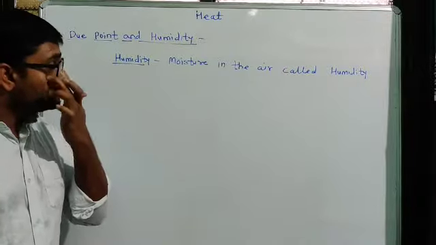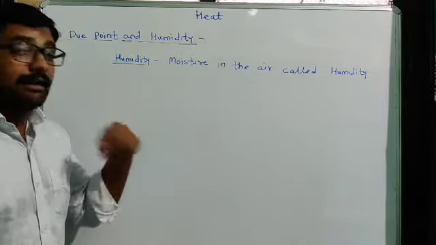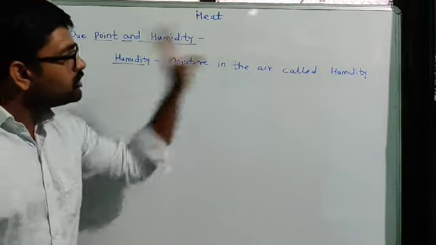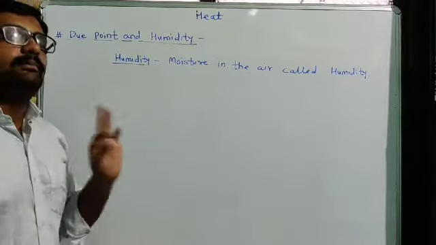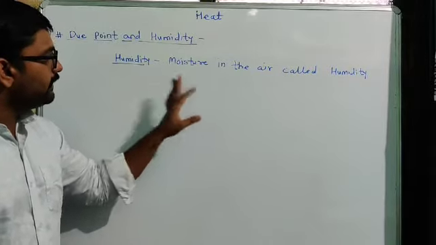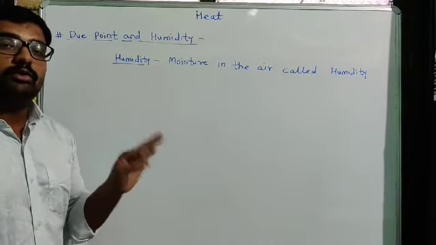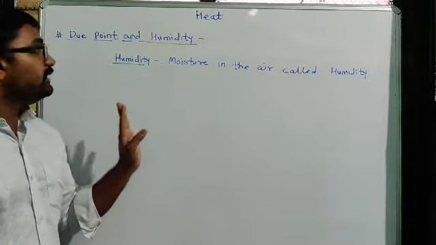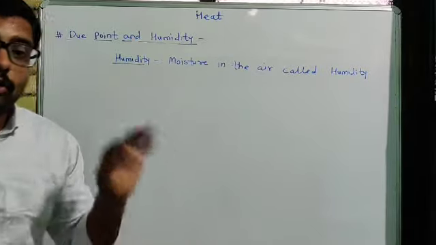Due to the presence of that water vapor, the surrounding air becomes moist, okay, and the moisture in the air is simply called humidity. So the definition of humidity is very simple, that you have to note down in your notebook or remember it. Okay, now we have to see the next point, that is the dew point.